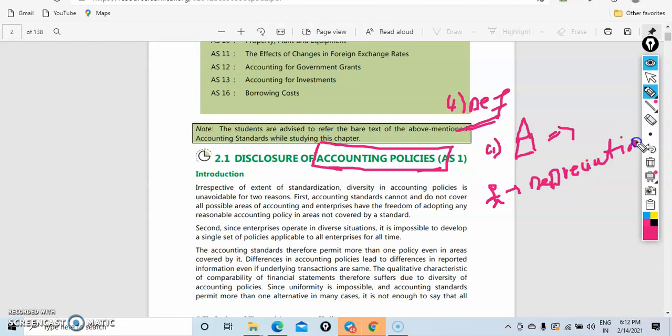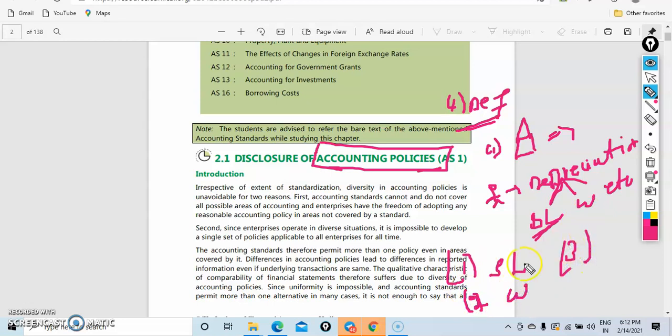For this depreciation, what will happen? There are so many methods available in the market: the straight line method, written down value method, weighted average method, and so on. From these, what will happen? For one period, we will select one. Suppose we are following the straight line method, we will follow that. Then again in the second year we'll use the weighted average method, and in the third year straight line, again in the fourth year written down value method.